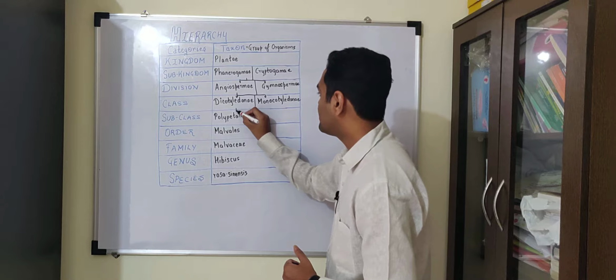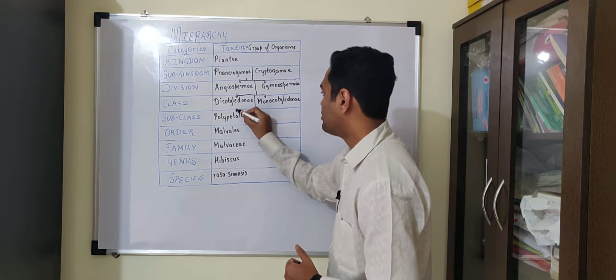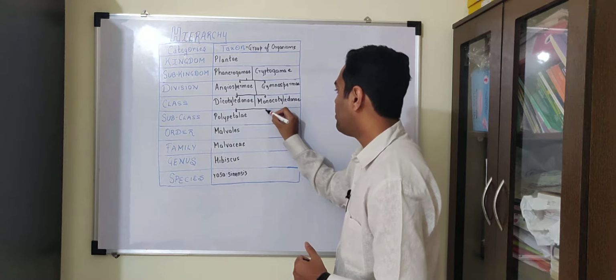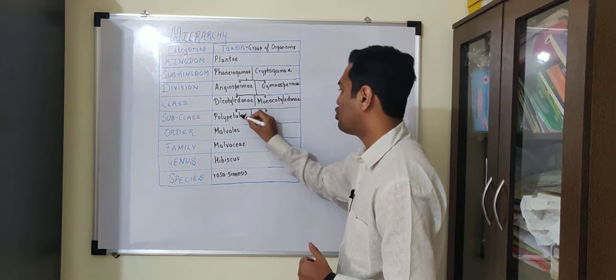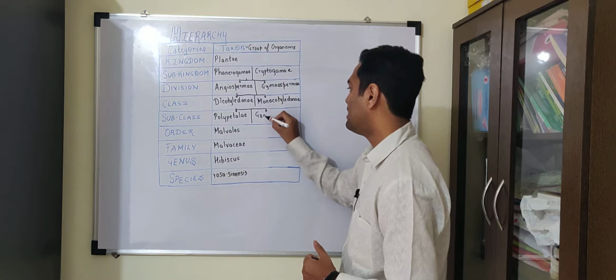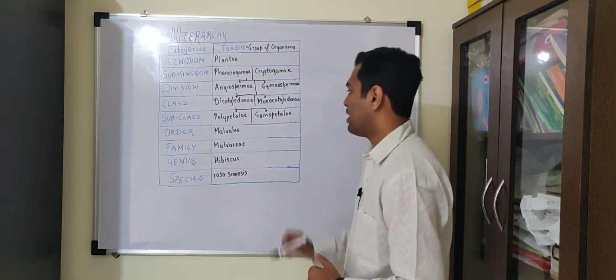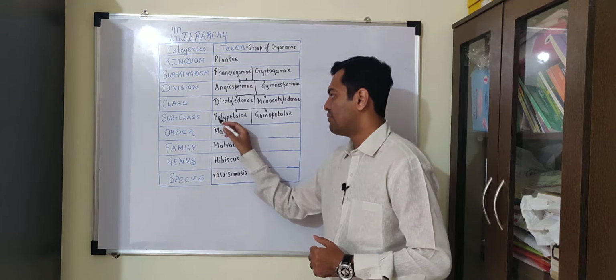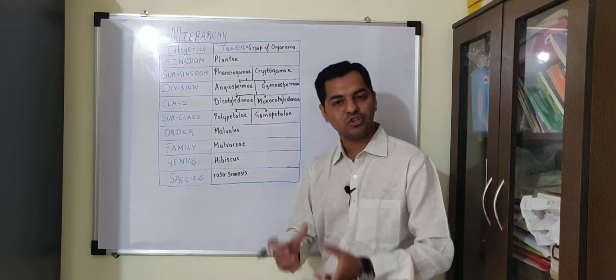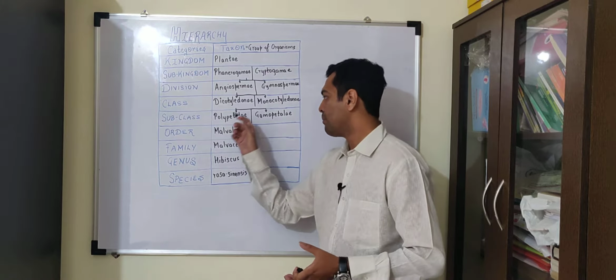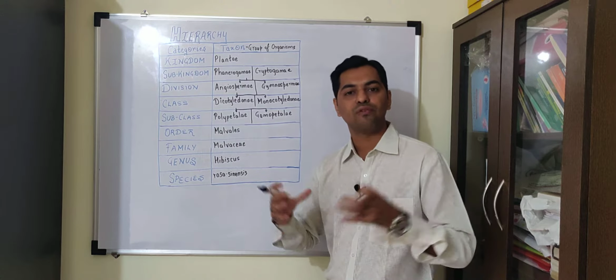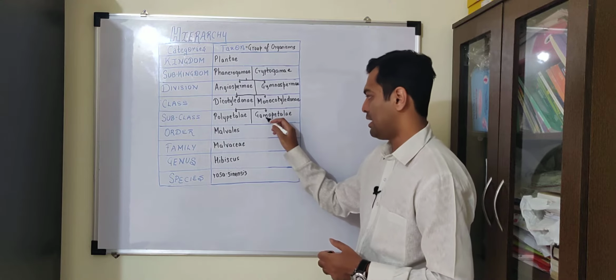Similarly, the class Dicotyledone is made up of a group of subclasses, that is Polypetalae and Gamopetalae, in which petals, if they are free, not attached with each other, it is known as Polypetalae. But if the petals of the flower are fused, we call it Gamopetalae.